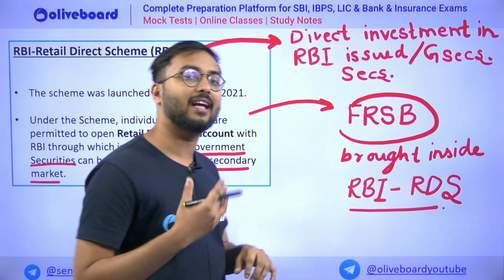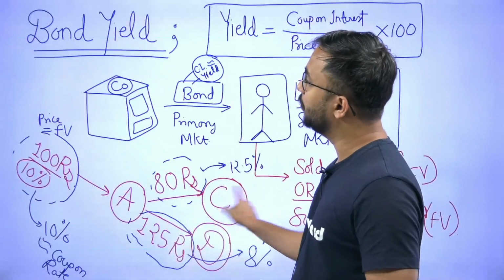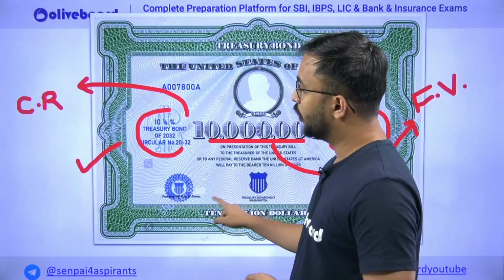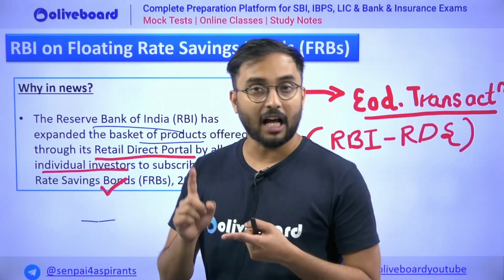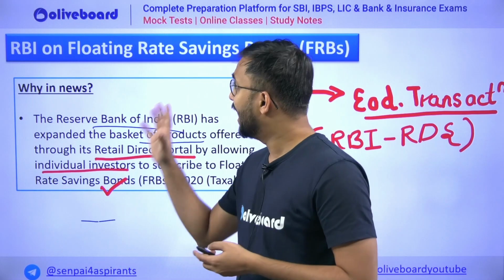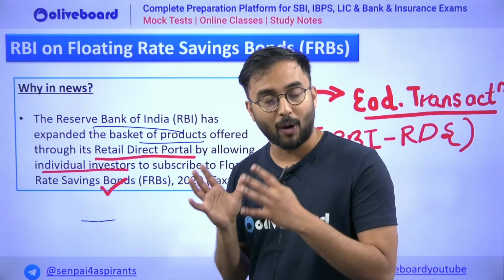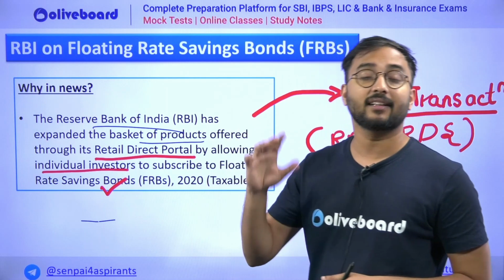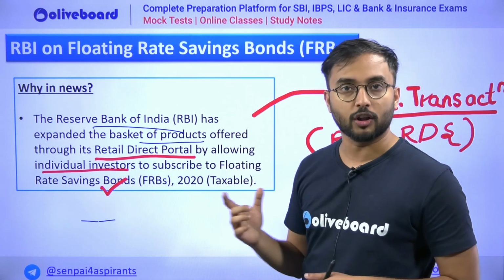Now what update has RBI given? In this scheme, investors were able to invest in different RBI issued securities as well as government securities. Now that basket of products has been expanded, and RBI has said that floating rate savings bonds have also been added.